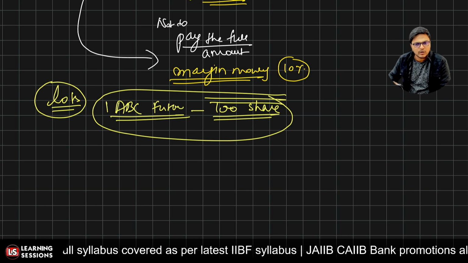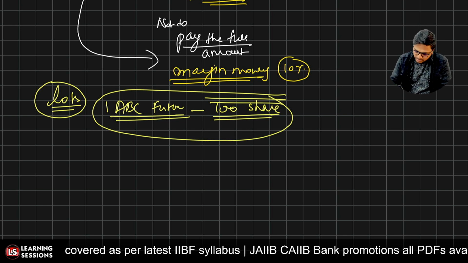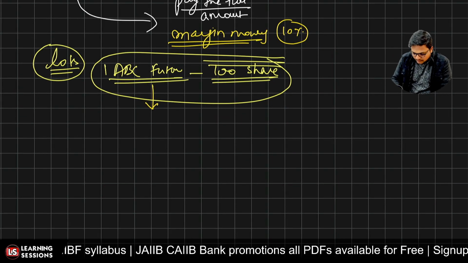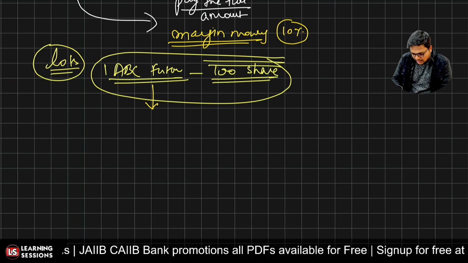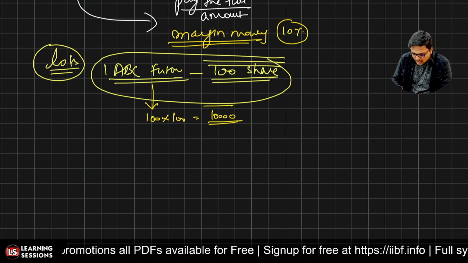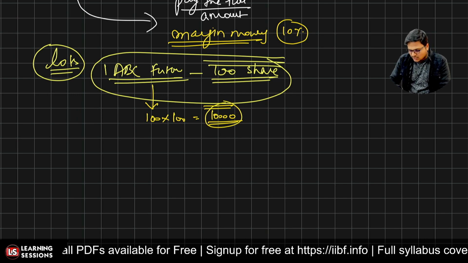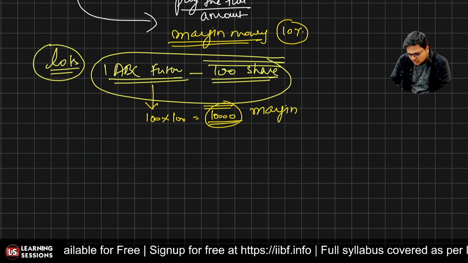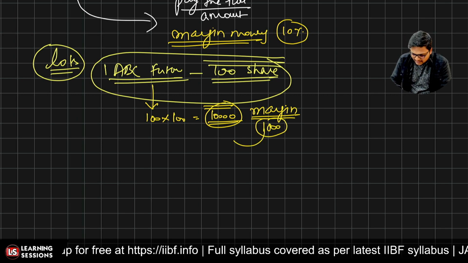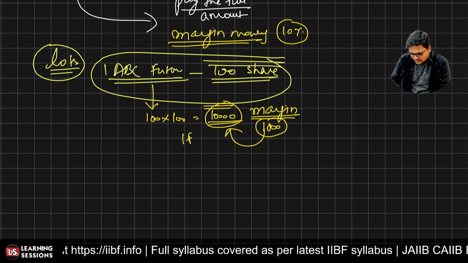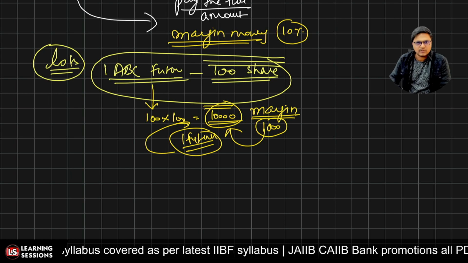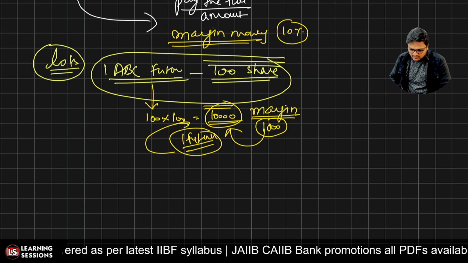Let's say if I'm going to purchase one lot of ABC future, in that particular case, what will be the total cost? If it is at 100 rupees over there, it will be 100 into 100, that is equal to 10,000. And what amount am I to pay? I am to pay the margin amount only, not rupees 10,000. I am to pay the margin amount of rupees 1,000 only, and further I can be investing into one future. This is representing one future over there. Is that clear? Okay.